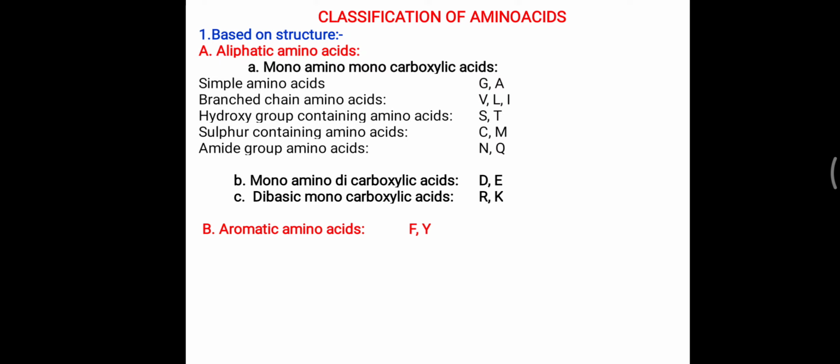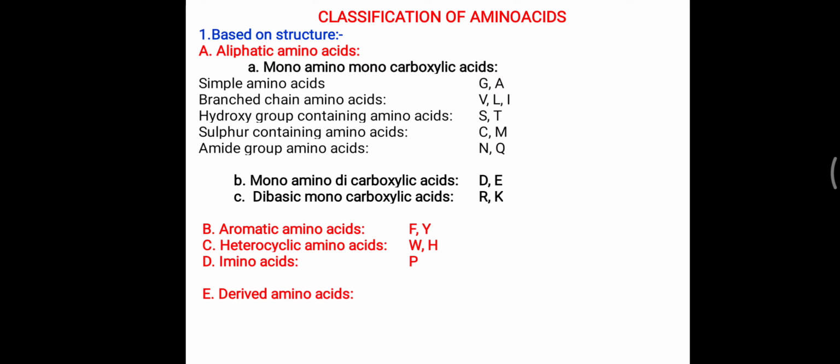Further, aromatic amino acids, these are two, you have to remember: phenylalanine. Sometimes phenyl, we can also write from the F, so letter F is denoted for phenylalanine. For tyrosine, Y next to T, so letter Y is denoted for tyrosine. Further, heterocyclic amino acids, W you have to remember for tryptophan, and H for histidine. So heterocyclic amino acids are tryptophan and histidine. Then the simple one is proline. So these all are the 20 amino acids. So that classification based on the structure you have to remember.